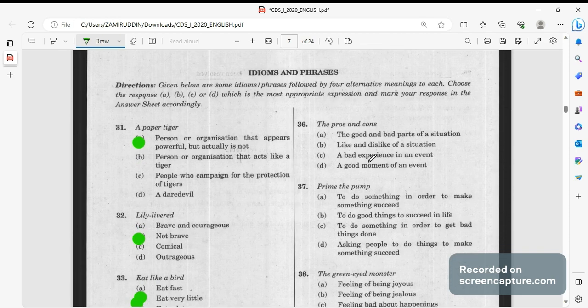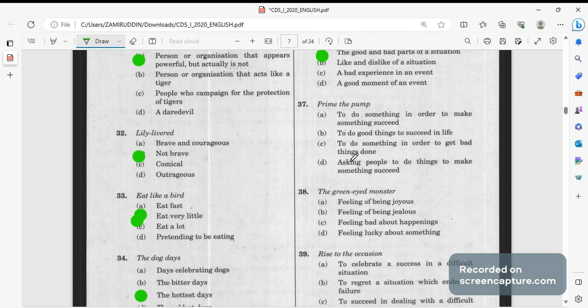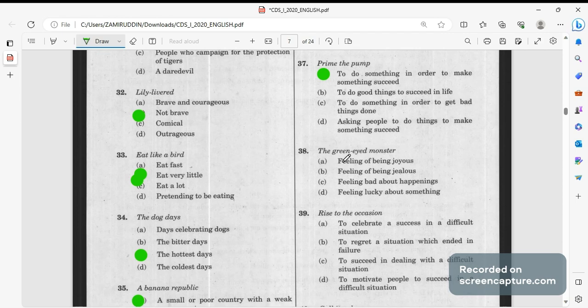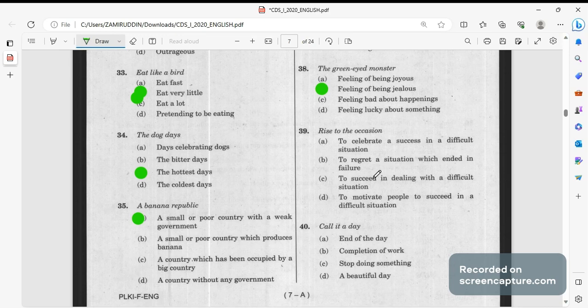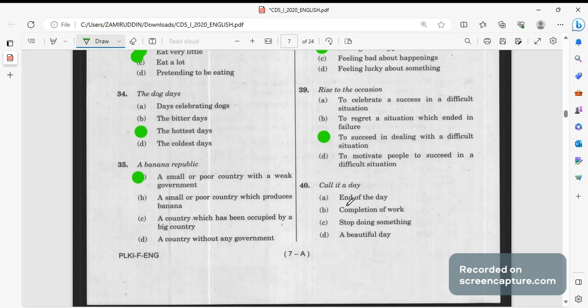Then pros and cons, meaning the good and bad parts of a situation. Prime the pump means to do something in order to make something succeed. Prime the pump, do something so that you get success. Prime the pump. Green eyed monster means the feeling of jealousy is related to green eyed monster. Rise to the occasion, to succeed in dealing with a difficult situation. To succeed in dealing with any difficult situation is called rise to the occasion.